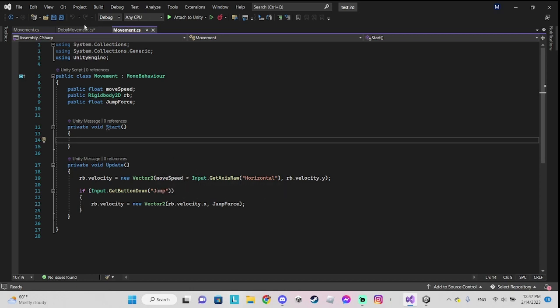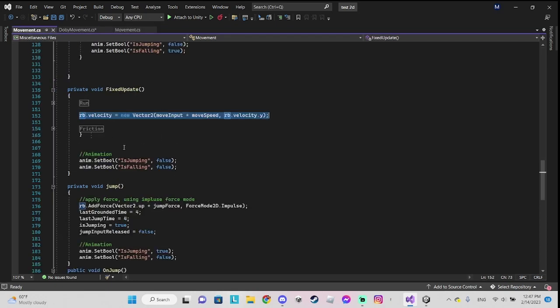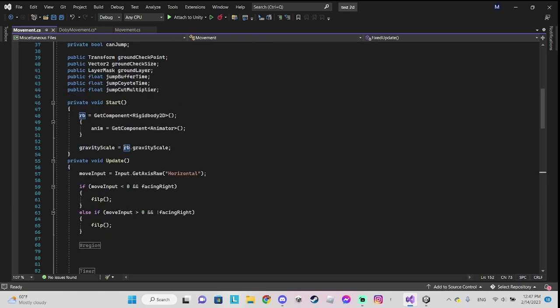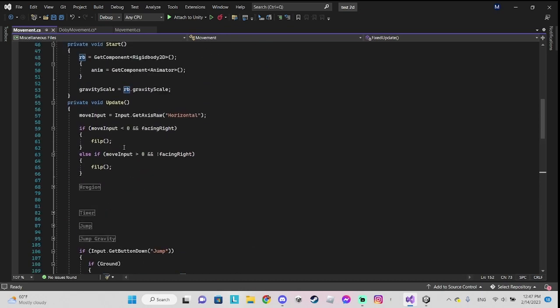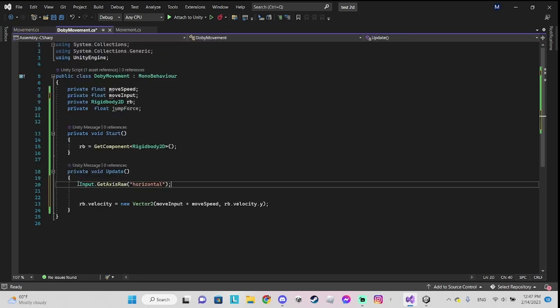We need this missing thing: we need to write move input equals Input.GetAxisRaw.